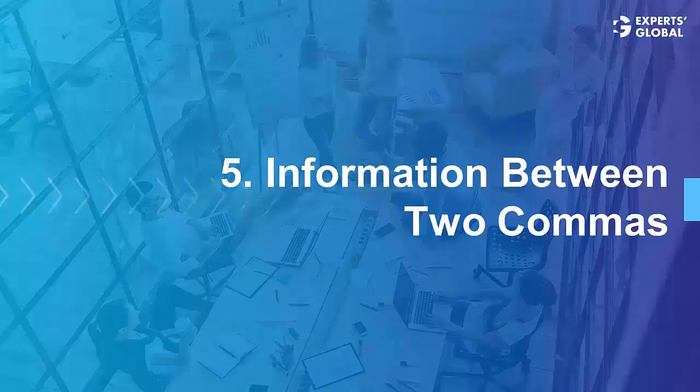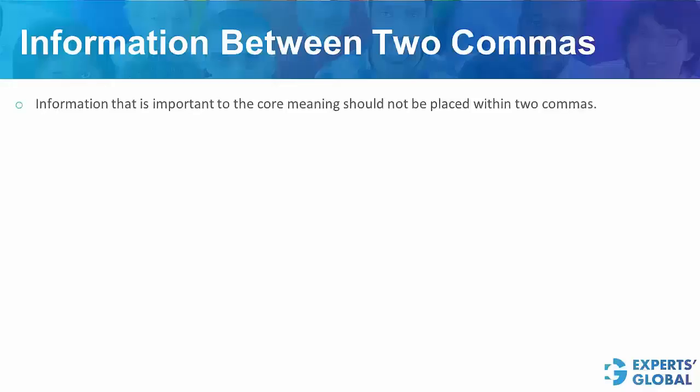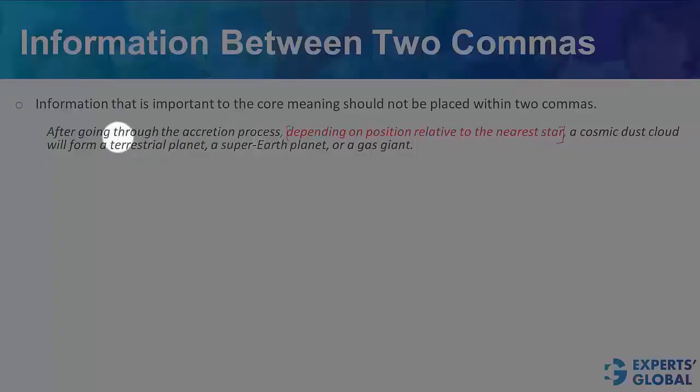Next grammatical construction error seen on the GMAT is around information between two commas. Very important. Remember, in a correct sentence, information that is essential to the core meaning of the sentence should not be placed between two commas. Look at this sentence. When you read it closely, you will realize that this information here is crucial to the meaning of the sentence. After going through the accretion process, depending on this part here, a cosmic dust cloud will